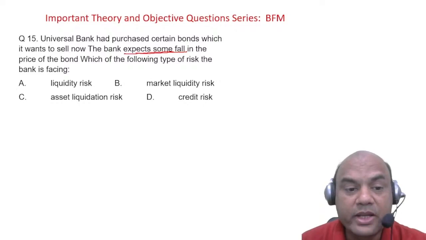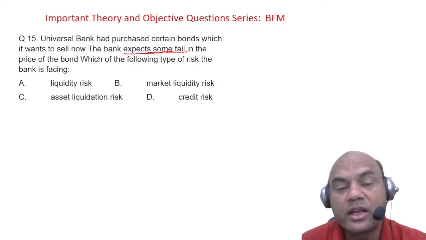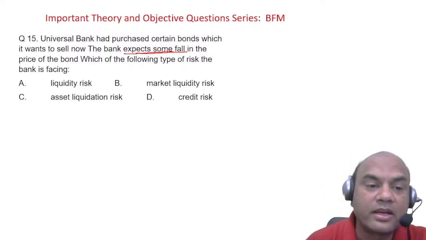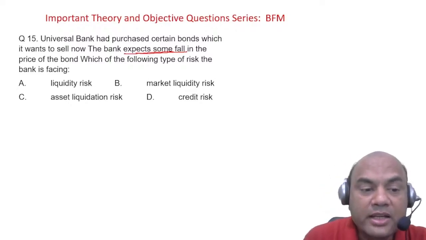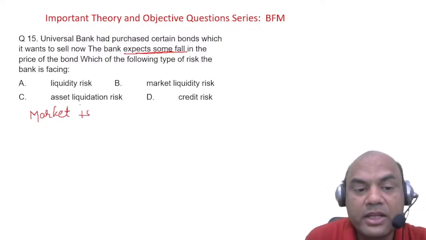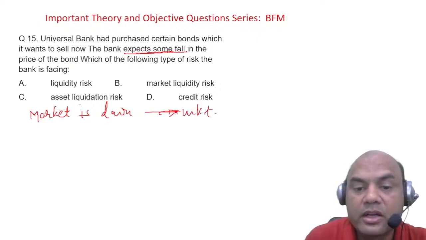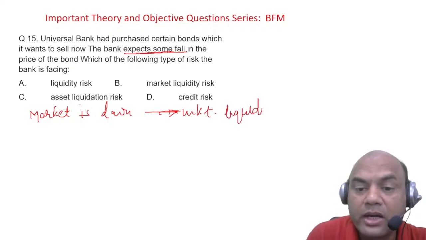Is it asset liquidation risk or market liquidity risk? Here, specifically for that bond, is it mentioned somewhere that the market is down? When we say the market is down, it means we are talking of market liquidity. I'm talking of market liquidity when the whole market is down.